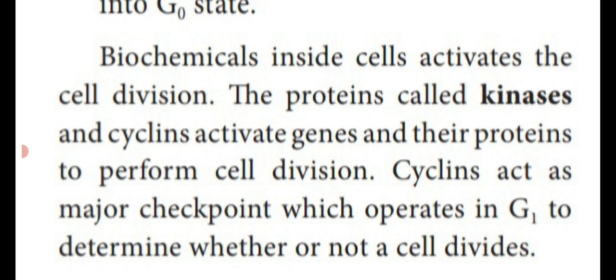So G1 is the important stage. In this stage only it is determined whether the cell divides or dies. That will be determined by the checkpoint present in G1, which involves two types of proteins, kinases and cyclin. Cyclin is the important major checkpoint which operates in the G1 stage and also determines whether the cell divides or dies.